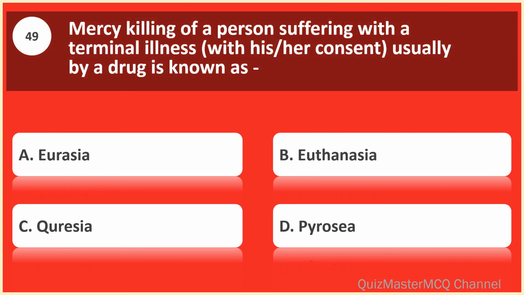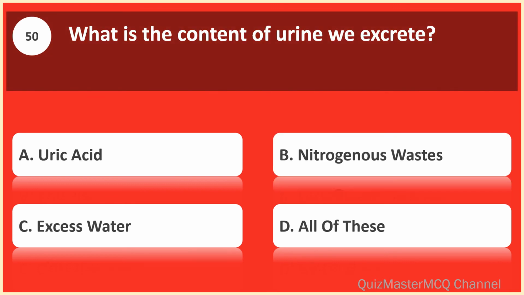Mercy killing of a person suffering with a terminal illness, with his/her consent, usually by a drug, is known as euthanasia. What is the content of urine we excrete? All of these.